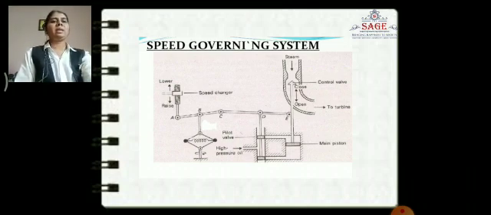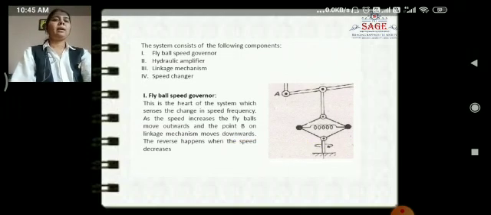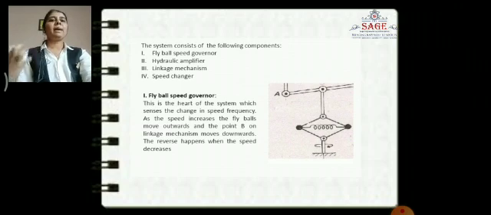This is a basic diagram of the speed governing system. In this diagram we will see the speed changer, hydraulic amplifier, chamber, then governor. Now we discuss them one by one.